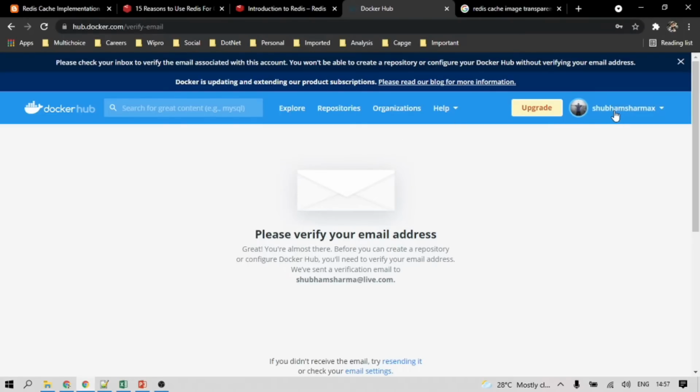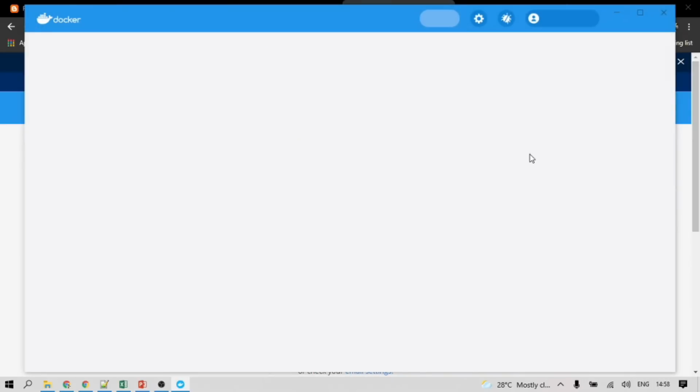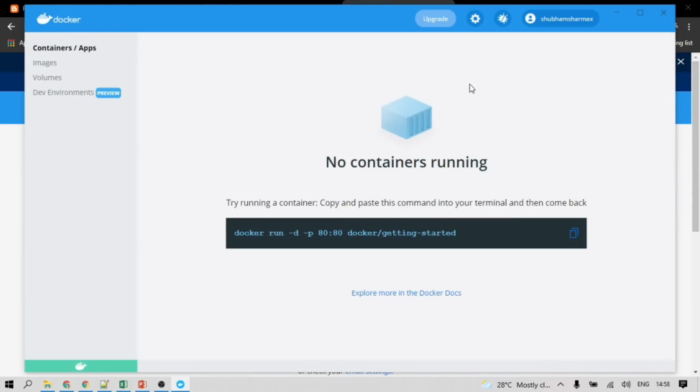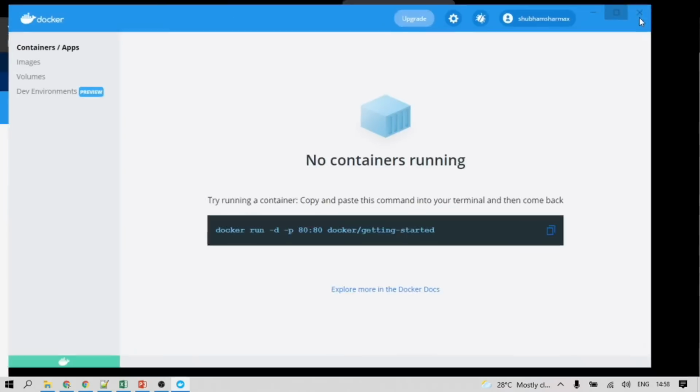Once you get the Docker ID, you can see the ID here, and my Docker application ID is the same one. You can put your Docker ID here in the application. It is not mandatory to create the Docker ID, but for our tracking purposes, I created my Docker ID and put it here.